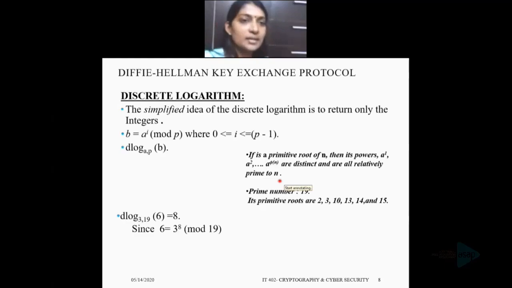Okay, back to the discrete logarithm. In the case of modular arithmetic, to find the discrete logarithm of a number b to the base a mod p, we have to find a unique exponent i such that b is equal to a raised to i mod p. This exponent i is the discrete logarithm of the number b to the base a, where a is a primitive root of p. Okay.